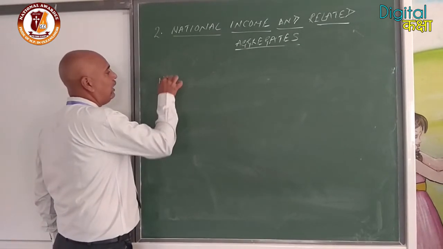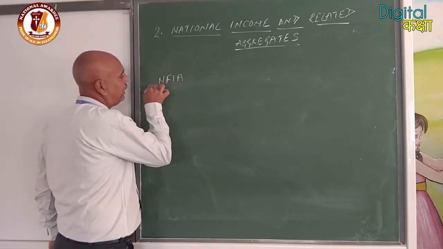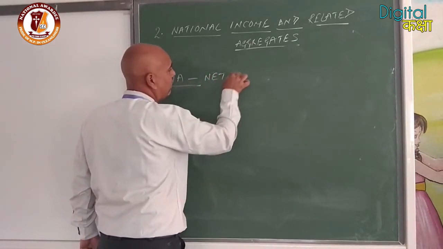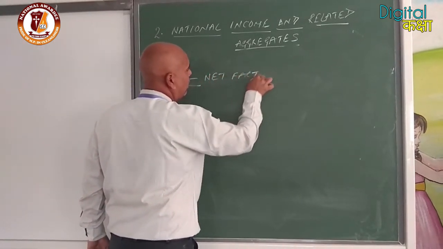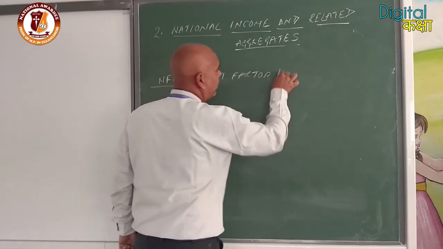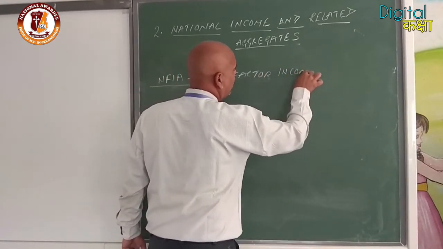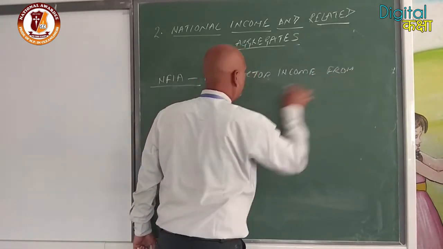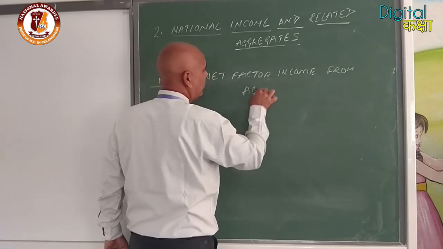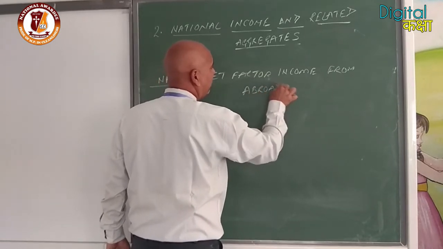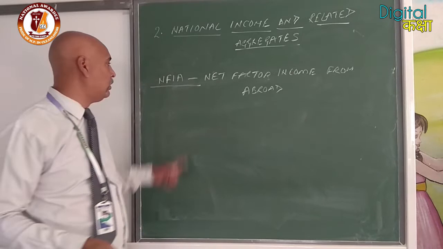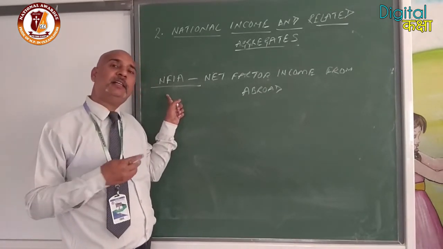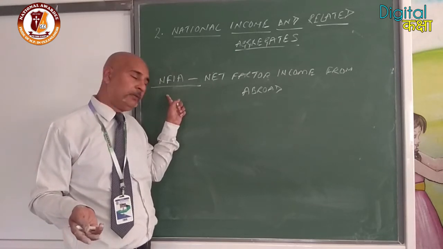Clear? Now, suppose we are talking about factor income from abroad. We are not talking about the net factor yet, just factor income from abroad. That means some of our residents work outside, producing goods or services and earning factor income.